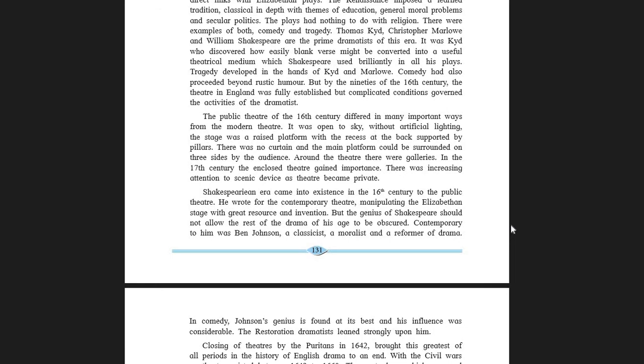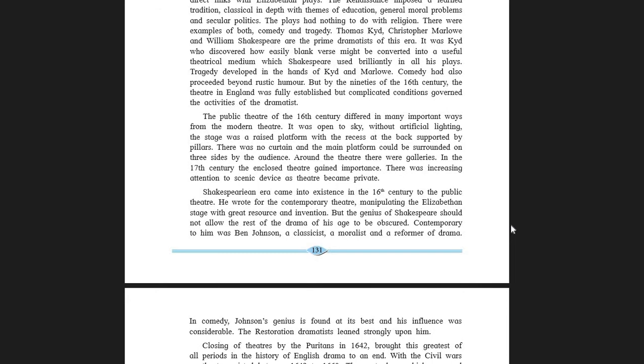So don't make the Elizabethan stage absolutely unknown to the new generation. Let the new generation get introduced to the Elizabethan stage also. Don't throw it in the trash when the new stage is coming up. So students, to accept the public theatre as well as the modern theatre was the brilliant thought.